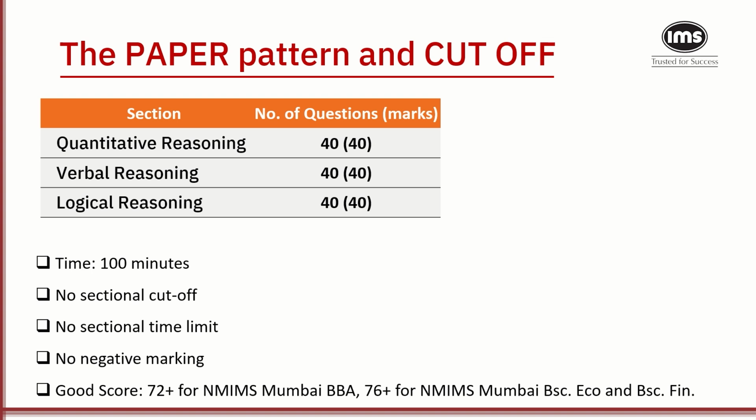A good score for the NMIMS Mumbai BBA program would be anything in the range of 72 plus. The safe score, I would say, is that there are students who get 70, 71 also, but 72 plus is always a safe score irrespective of the paper. And 76 plus would be a safe score for the NMIMS Mumbai BSc Economics and BSc Finance programs.